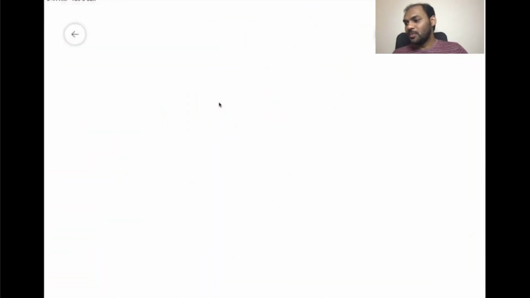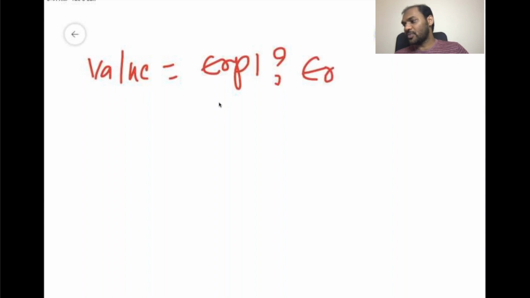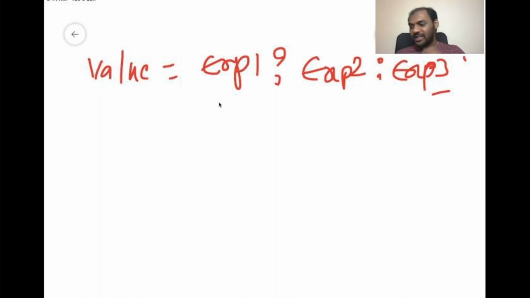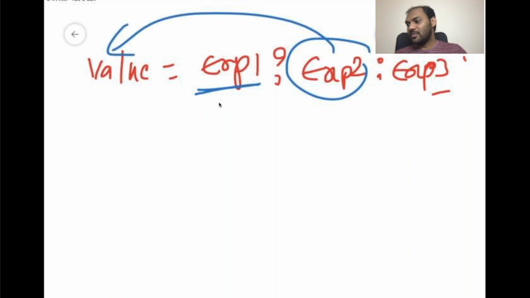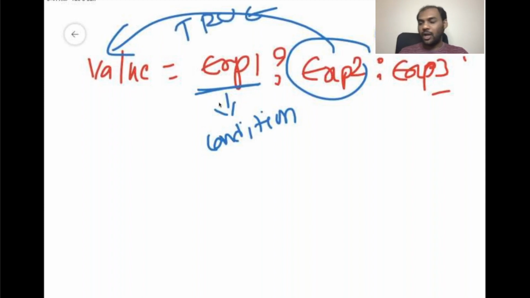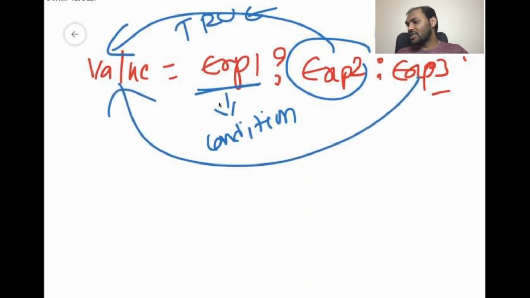Value equals expression 1 question mark expression 2 colon expression 3. This is your condition. If this condition is true, you should collect the middle argument. If this condition is false, you should consider the right side.